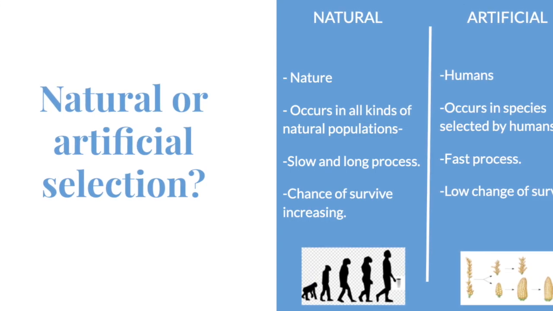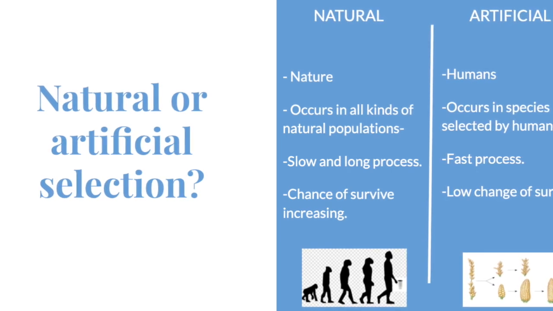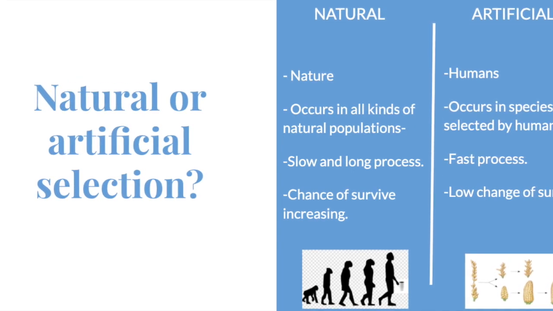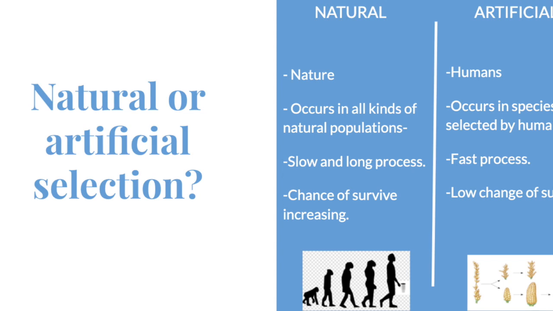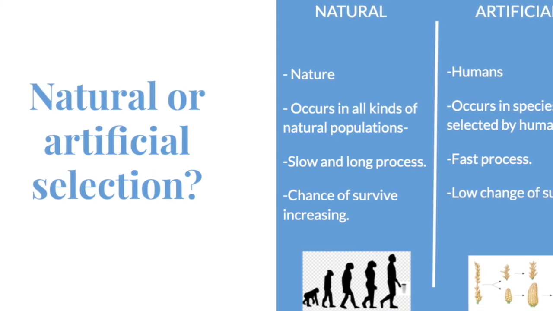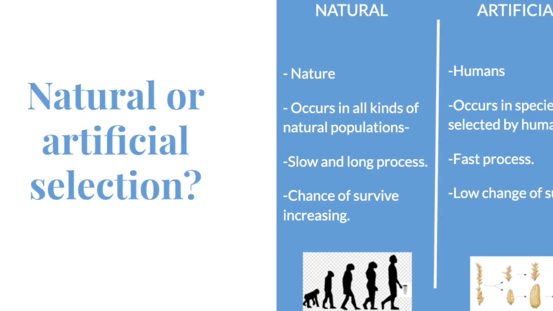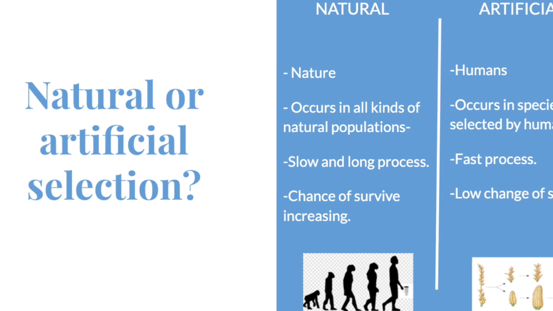Another important difference is the chance of survival. For example, in natural selection, the chance of surviving increases a lot in the different types of animals or food that are involved. While in artificial selection, the characters are changed artificially, hence the chance of survival of the new breed is at risk, whether it is a plant, an animal, or any other organism. So artificial selection is controlled by humans and natural selection is controlled by nature. Those are the most important differentiations.